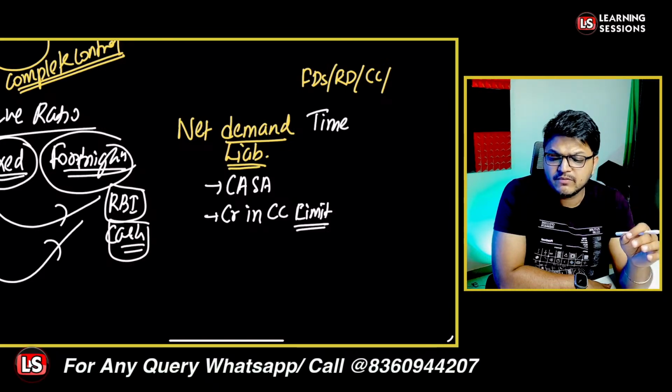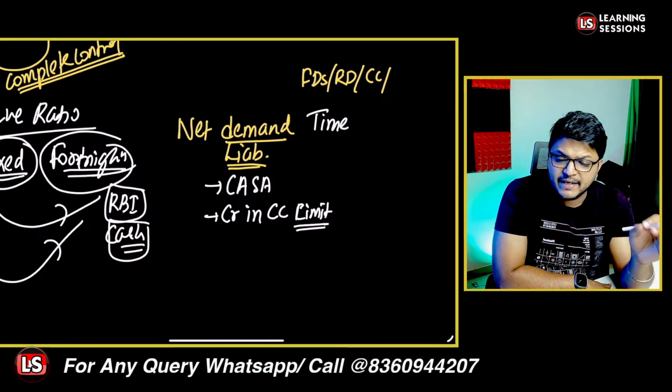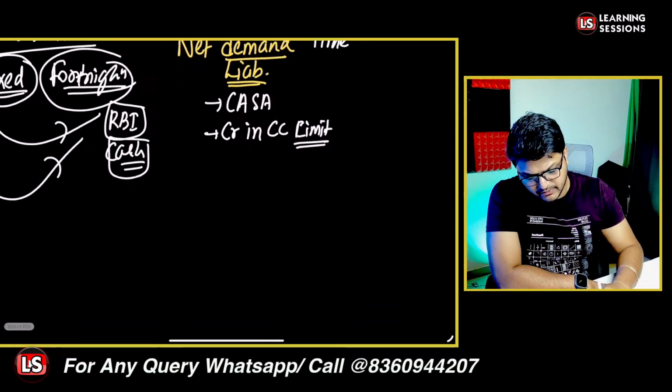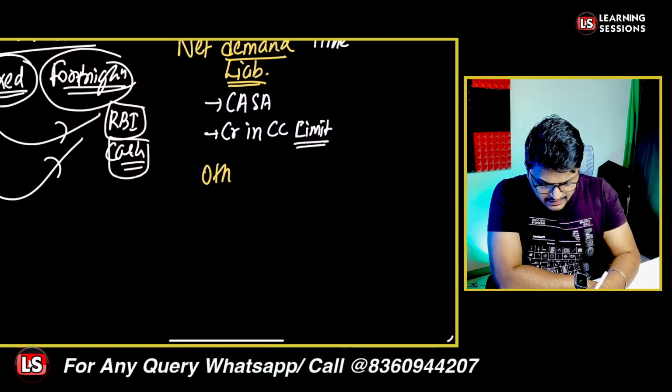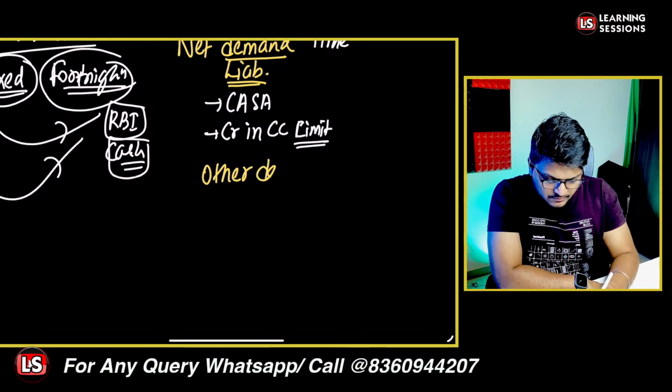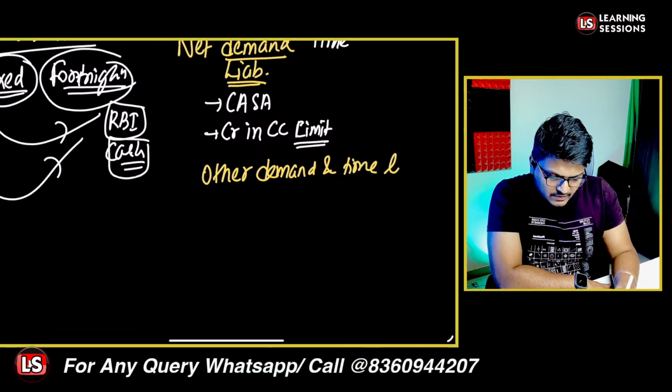And we also cover one more term over here, which is other demand and time liabilities, right? That is also covered.